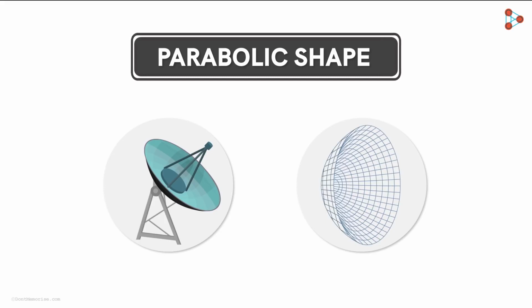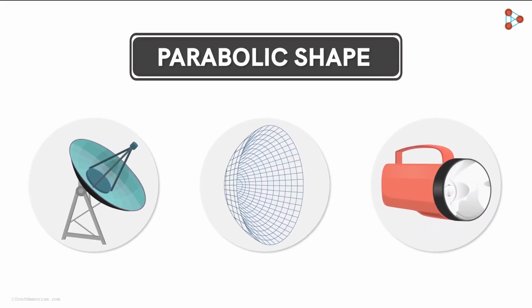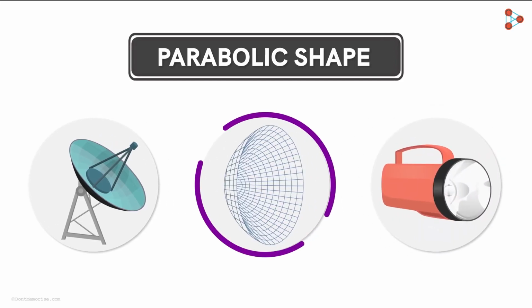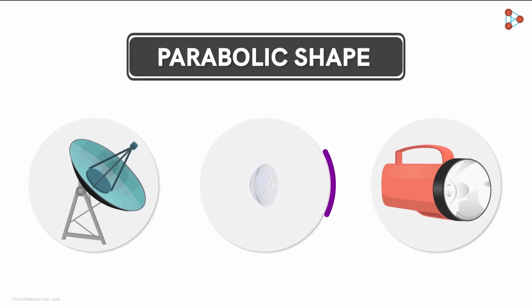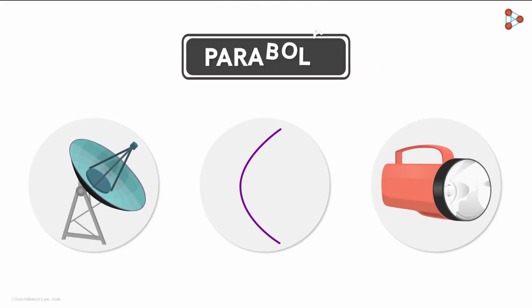One of them is the mirror used in a flashlight. It's also made up of this type of a curve. Let's consider just one of all these curves. Such a curve is called a parabola. In this video, we will understand what exactly a parabola is.